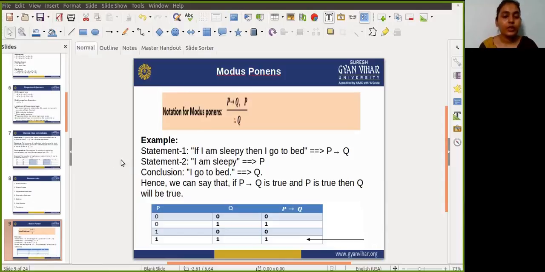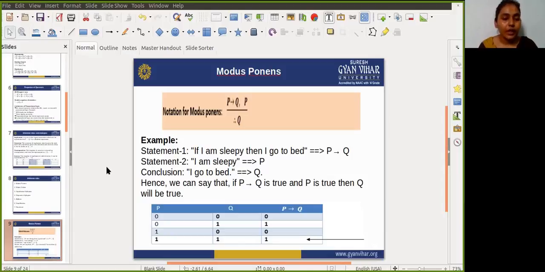Again, P implies Q gives 1, and the value of P is 0, so obviously it will be 0.